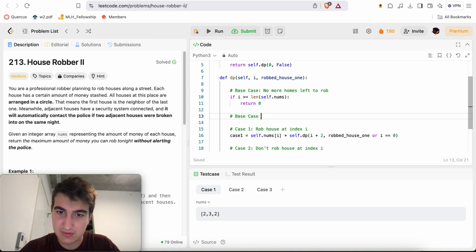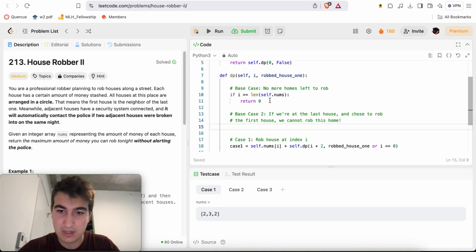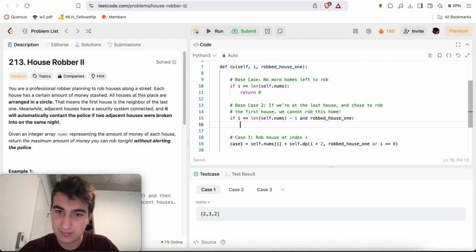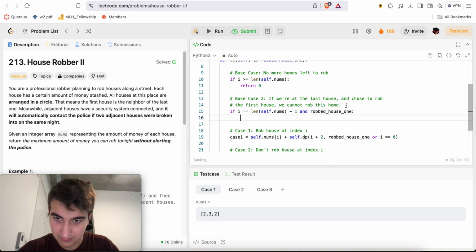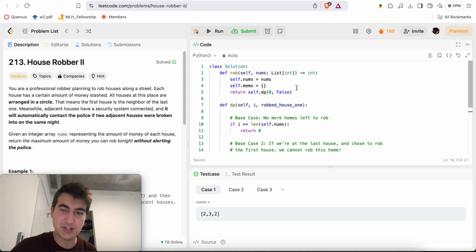Base case number 2: if we're at the last house and chose to rob the first house, we cannot rob this home. So if i is equal to the length of self.nums minus 1 and robbed house 1, then we'll return 0. We can't rob any houses, right? So this is just a little bit of annoying O(1) logic to essentially get around it.